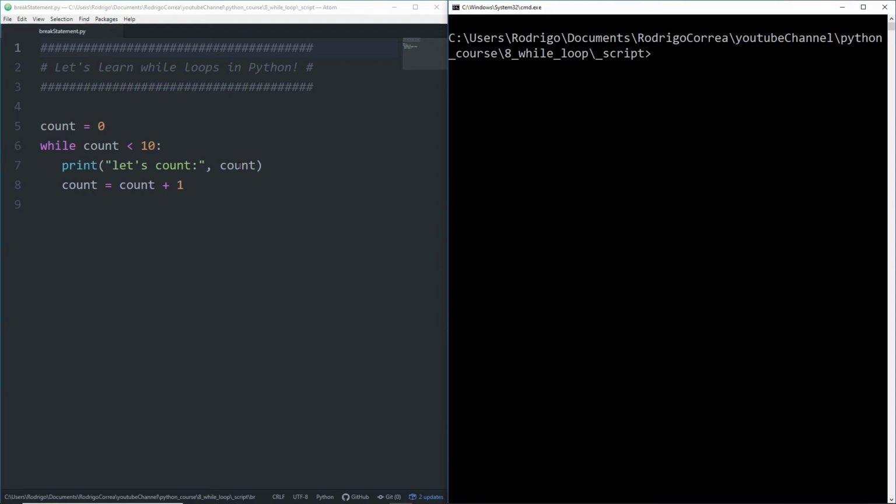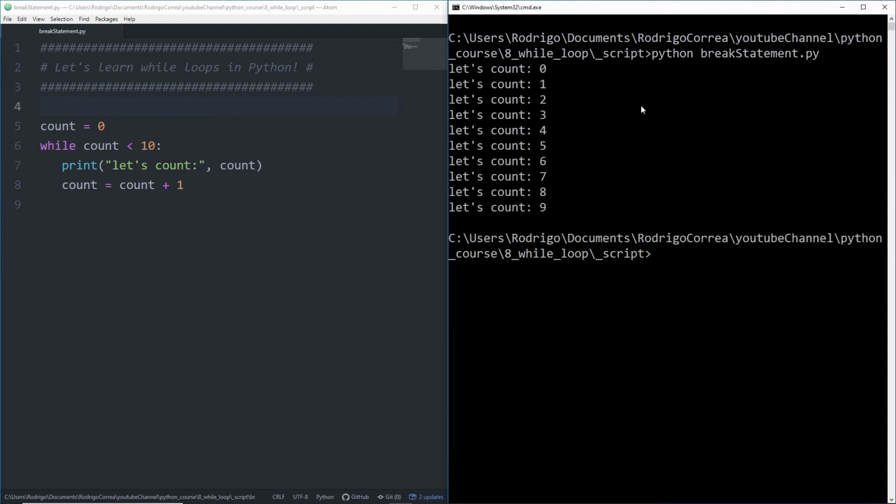Why? Because as soon as count is assigned to 10, that condition here will return false. Therefore, the block will no longer be executed. Let's run it. For that, I just type python, the name of the file, and then we get let's count from 0 to 9. But now, how to implement the break, how to use the break.